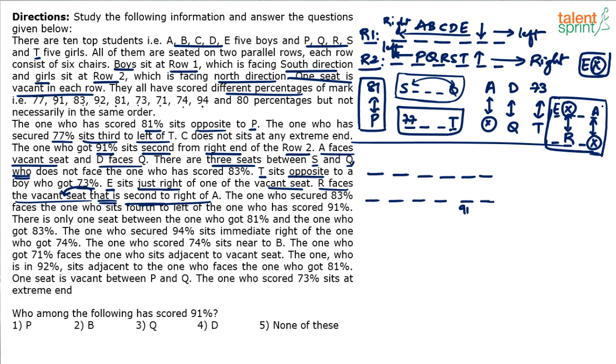Again, there are a lot of other points. The one who has scored 83 faces the one who is 4 to the left of the one who has got 91. There's only one seat between the one who got 81 and the one who got 83, and so on. But what I would like to do now is try this particular item here. We have a pictorial representation that uses this point and the point we had with respect to R and A.